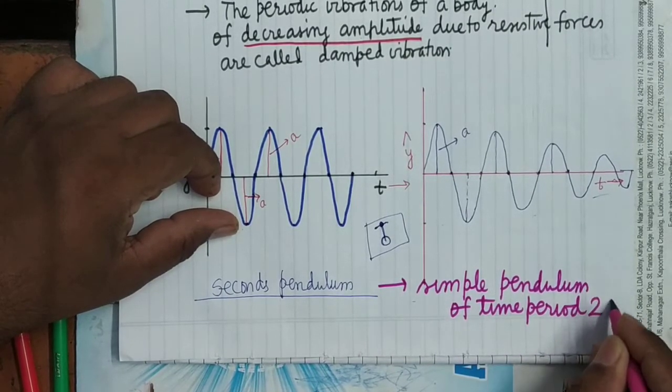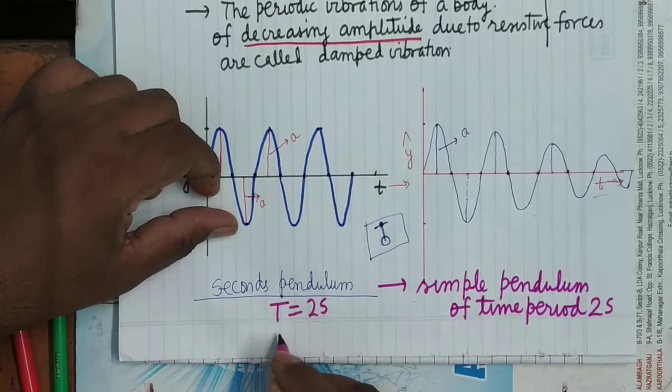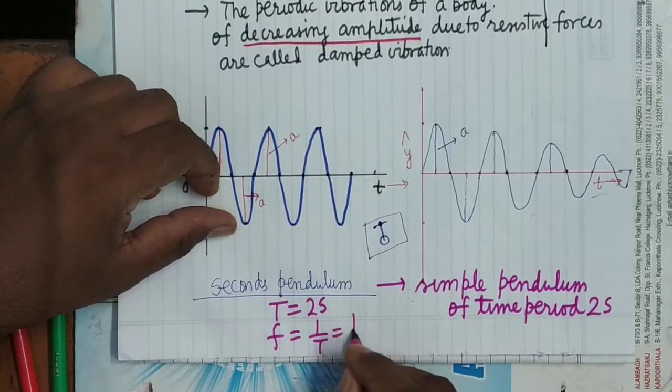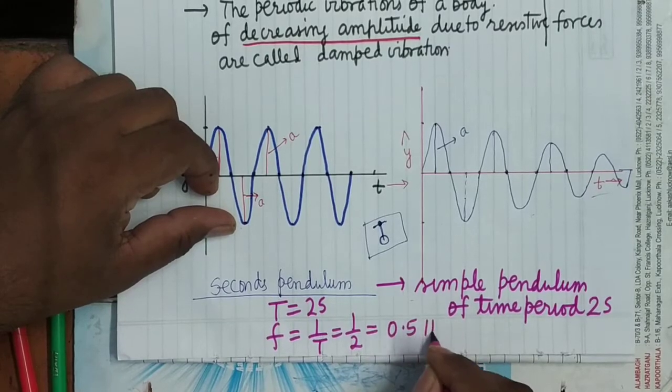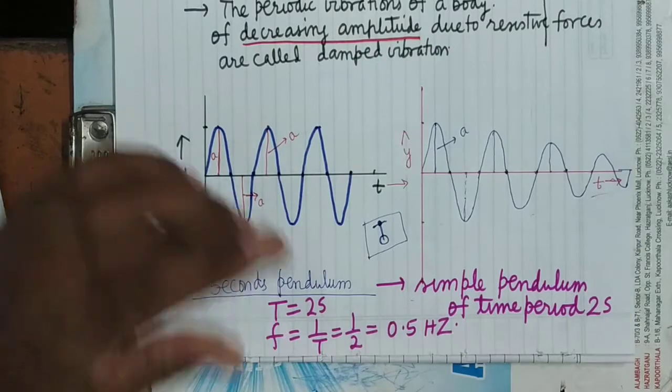Period 2 seconds means T equals 2 seconds. So what will be the frequency? It is 1 upon T, that is 1 upon 2, that is 0.5 hertz.